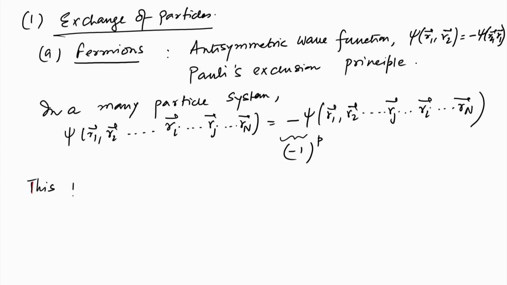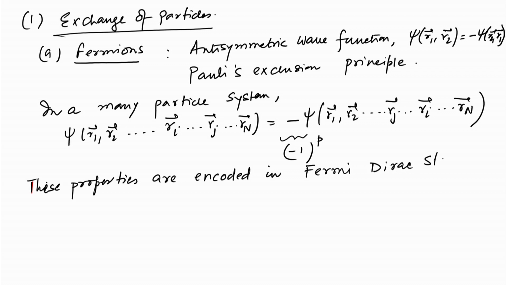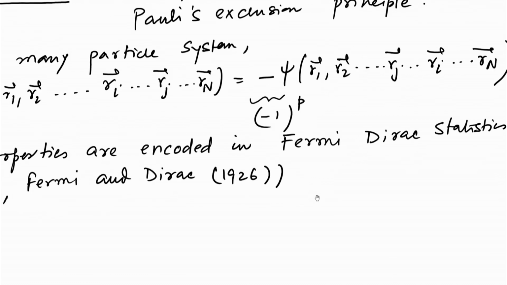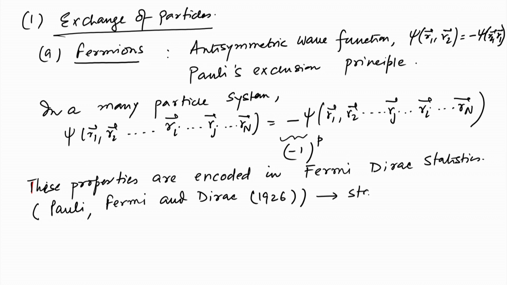This is also true in the many particle sense, and these properties are encoded in Fermi-Dirac statistics, which were developed by Pauli, Fermi and Dirac in 1926, which basically describe the statistical properties of fermions at low temperature.